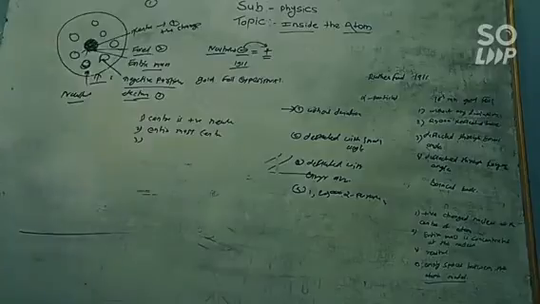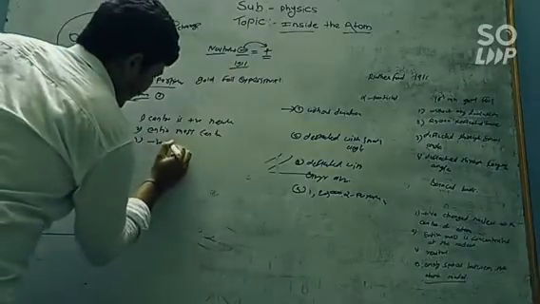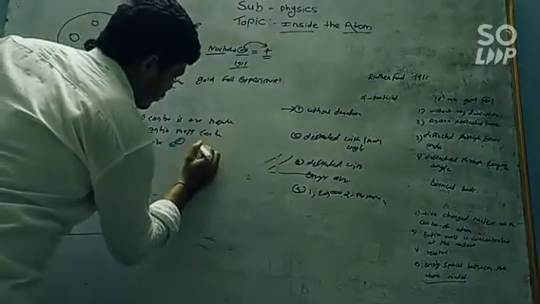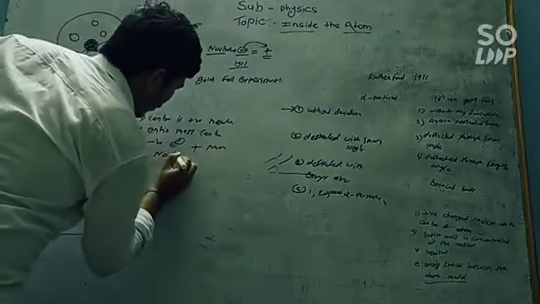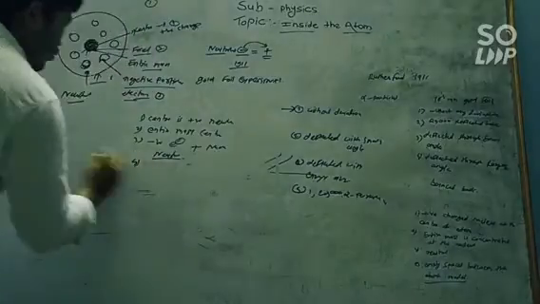And what is the third conclusion? That the negatively charged electrons cancel the positive charge on the nucleus, so the overall charge on the atom is neutral. And what is the fourth conclusion?